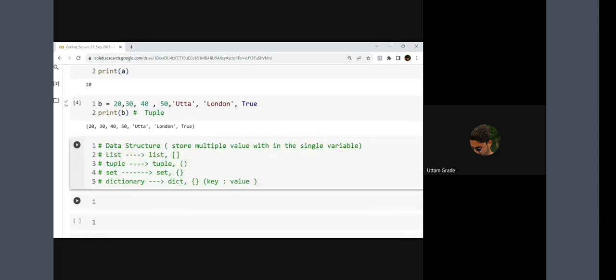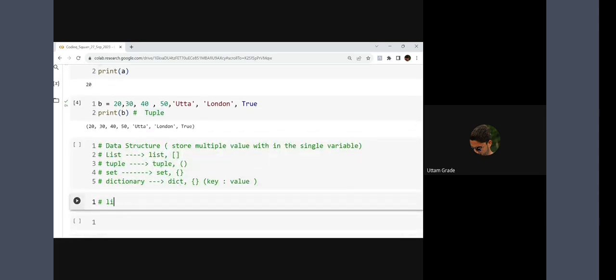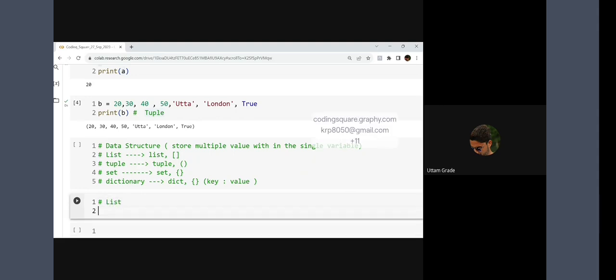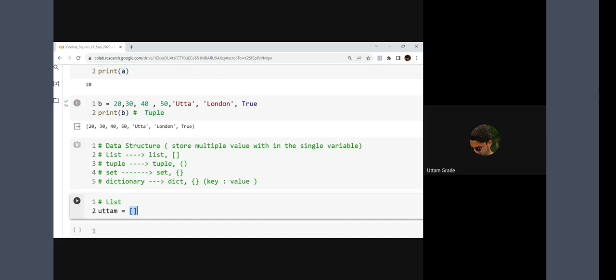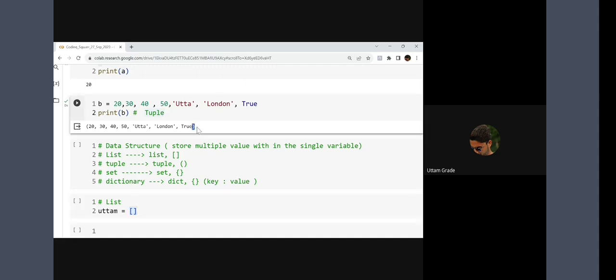Now we'll talk about the first data structure, that is list. Like you said, guys, list is one of the data structures which helps us store multiple values within a single variable. Suppose my variable name is Uttam, and I'm using this list symbol. If I don't use this list symbol, the default data structure will come, that is tuple. Interviews may sometimes ask what is the default data structure in Python? You have to say tuple at that time.